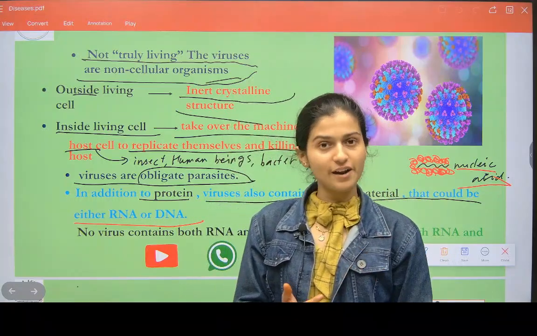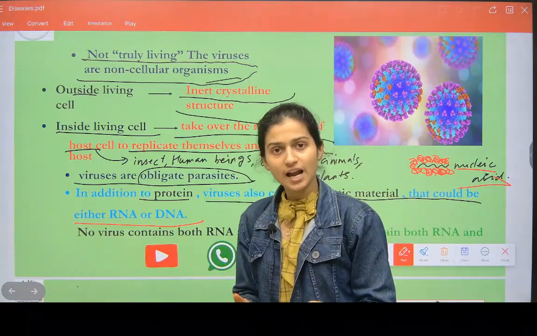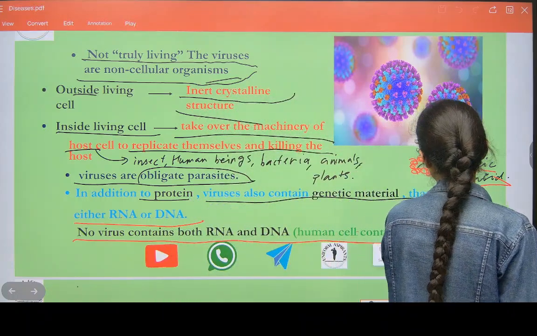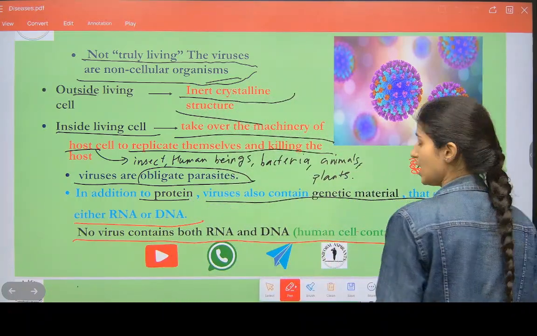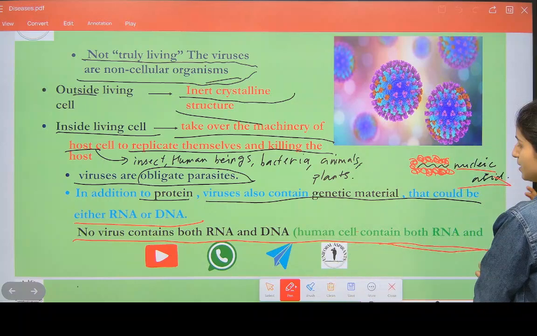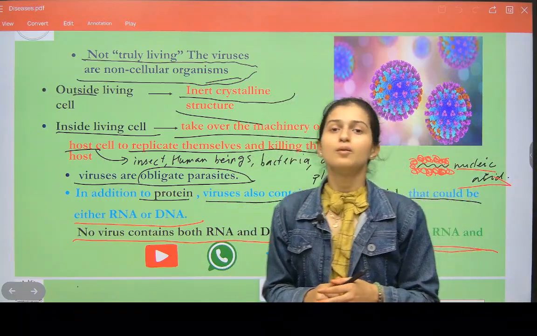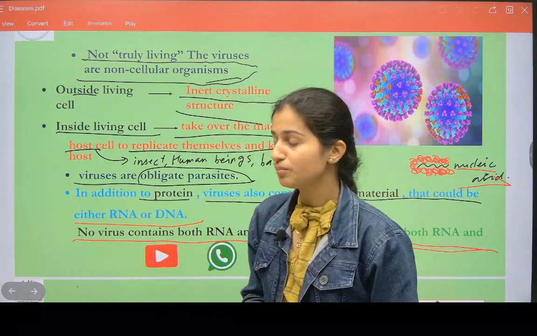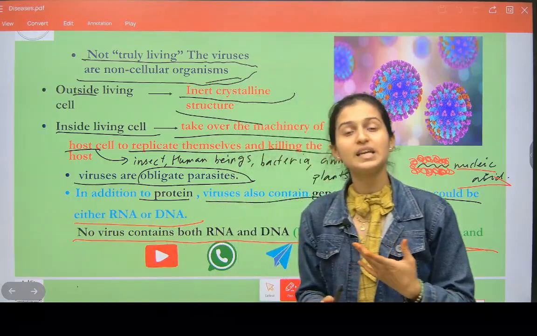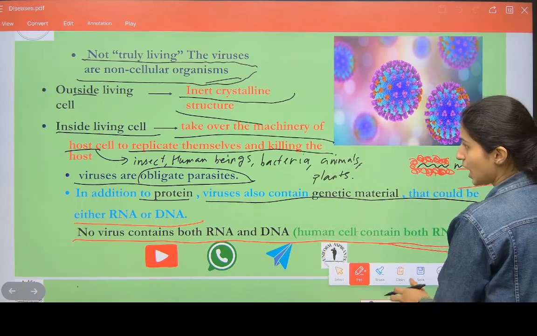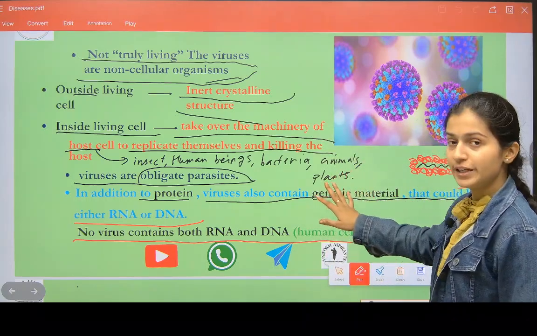Viruses can have either RNA or DNA. No virus contains both RNA and DNA. Human cells contain both RNA and DNA, and there are types also: mRNA, tRNA, rRNA.